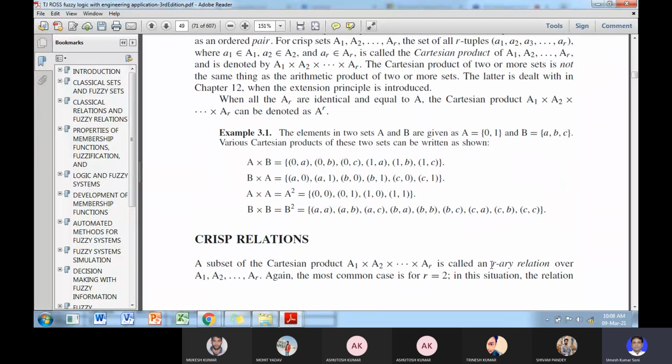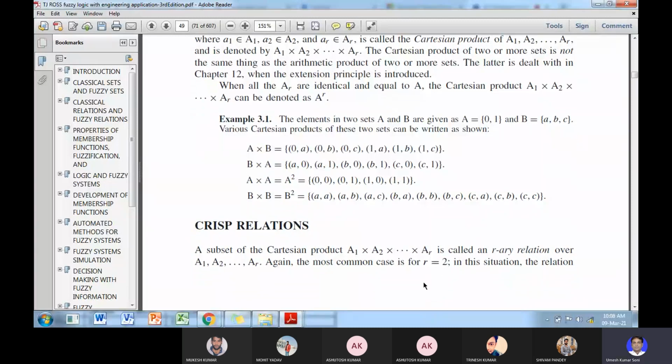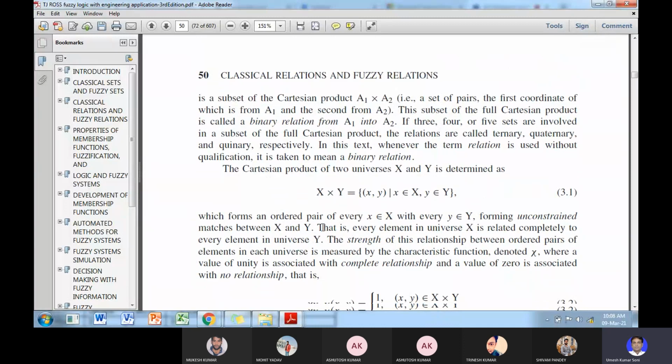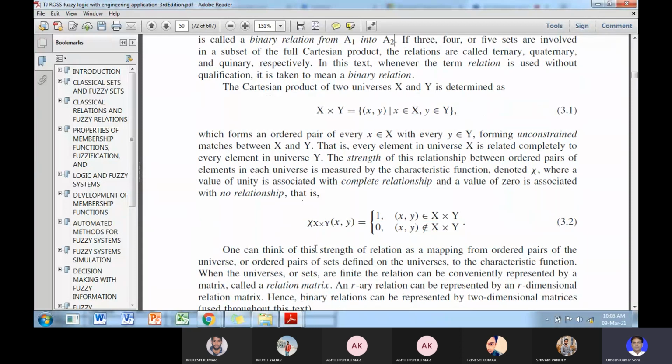So an r-ary relation is given by A1 cross A2 cross A3 up to Ar, where r is 2. This is the binary relationship, and if r is greater than 2, it is a ternary or quadruple relationship.